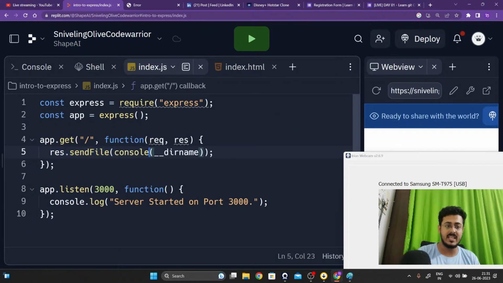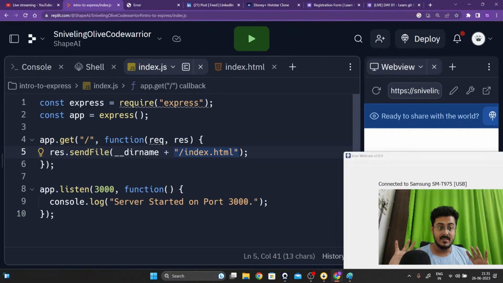We are writing __dirname plus, and then we are appending the index.html, the path to the exact file. This is the file that we want to send, the index.html file. So __dirname is the path to that particular folder, and then we are attaching the file at the end, the location of that file that we want to send, guys.